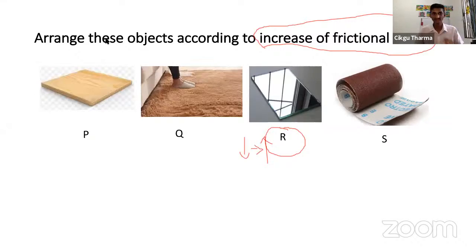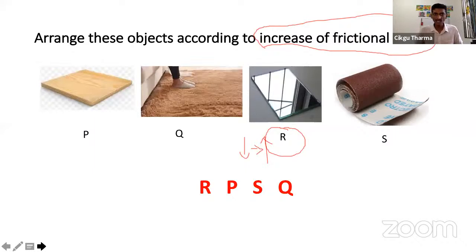The mirror, followed by the wood plank, plywood, then the sandpaper, and the last one will be the carpet. This is the correct answer. R, P, S, then Q. So from here, the biggest frictional force is actually created by the carpet.